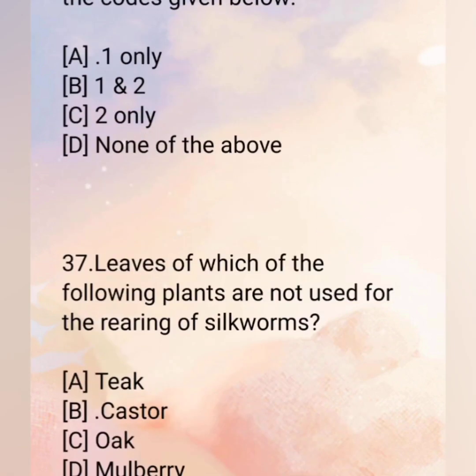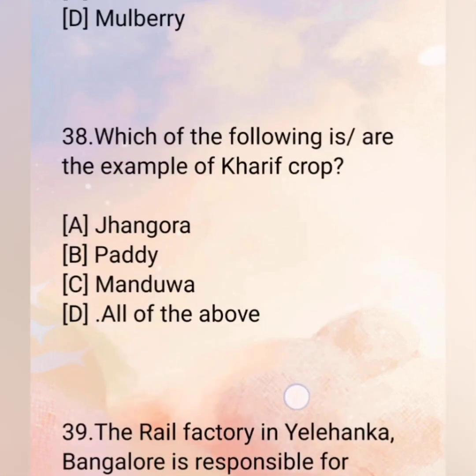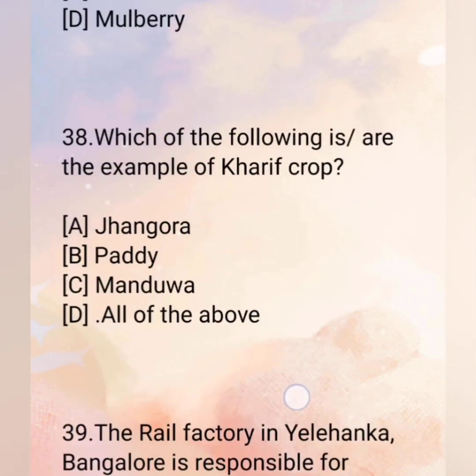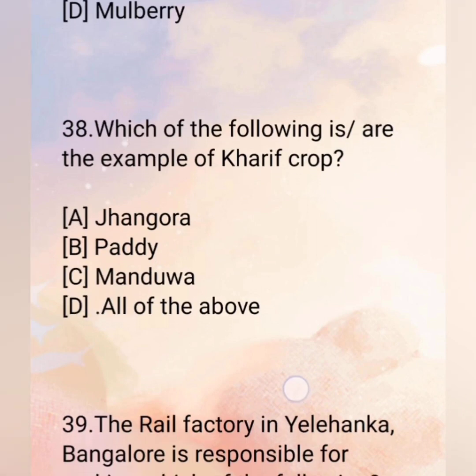First only. 37. Leaves of which of the following plants are not used for the rearing of silkworms? A. Teak. B. Castor. C. Oak. D. Mulberry. The correct answer is B. Castor. 38. Which of the following is or are the example of kharif crop? A. Jowar. B. Paddy. C. Mandua. D. All of the above. The correct answer is D. All of the above.